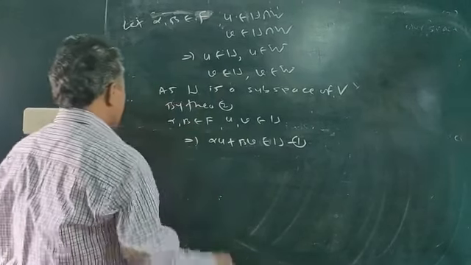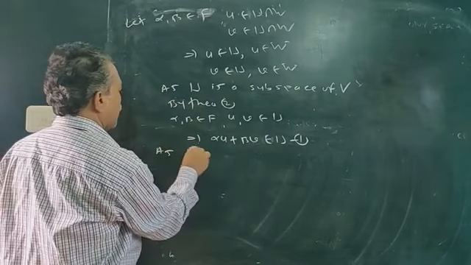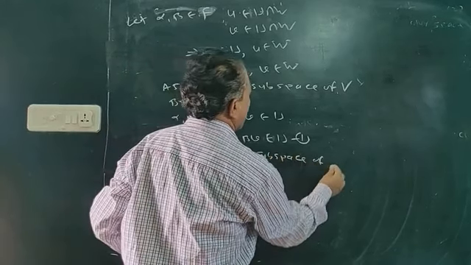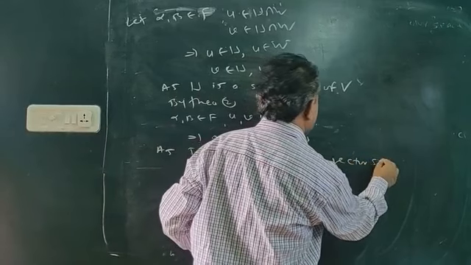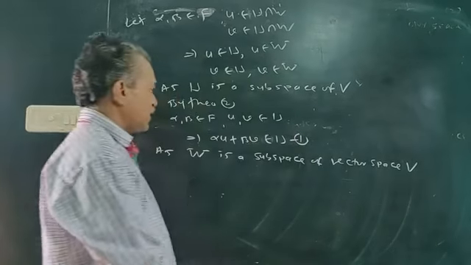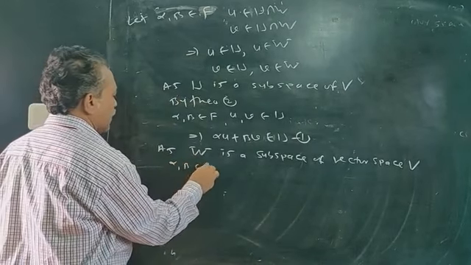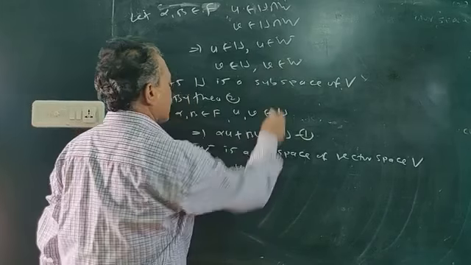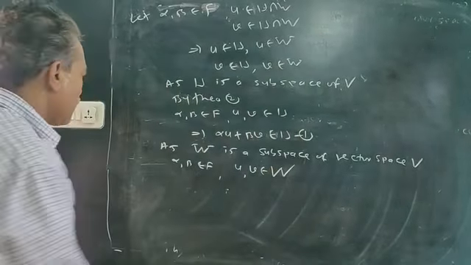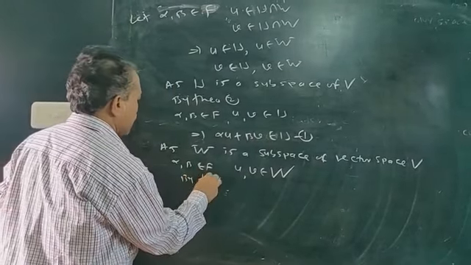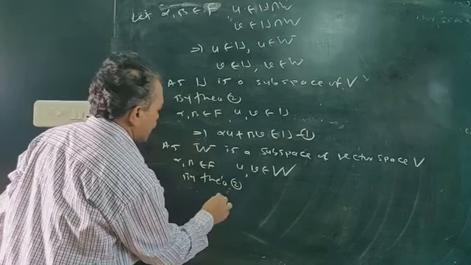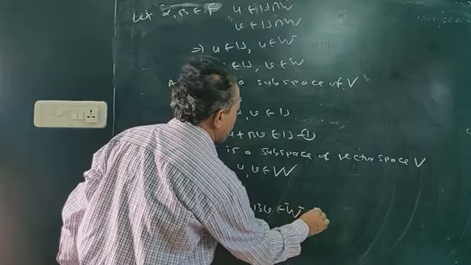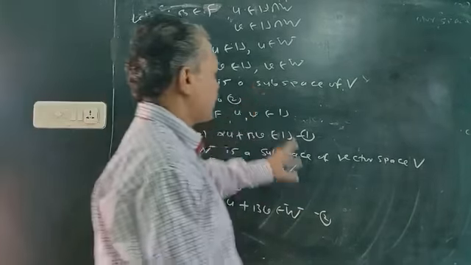Same technique for W also. As W is a subspace of vector space V, and alpha and beta are two scalars, and u and v are two vectors of W, then by the second theorem alpha u plus beta v belongs to W also. W is a subspace, U is a subspace, therefore second theorem.